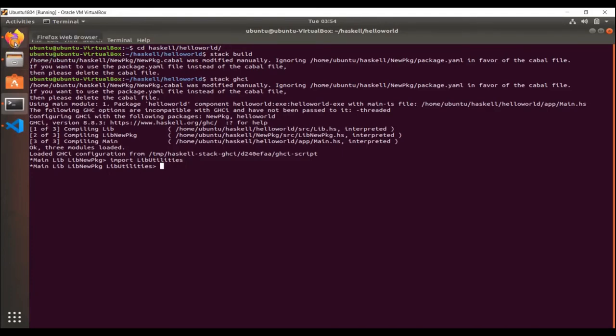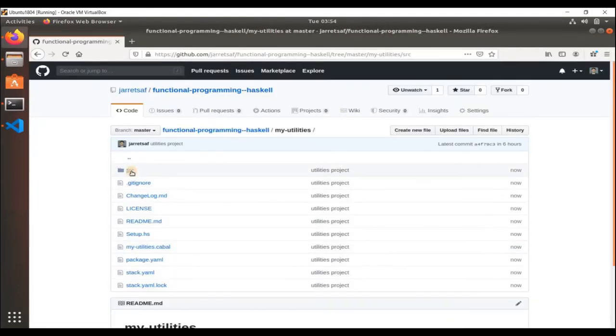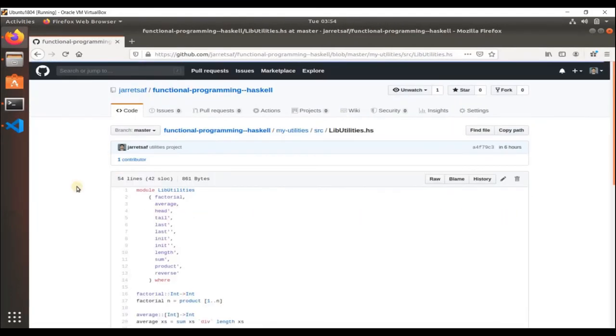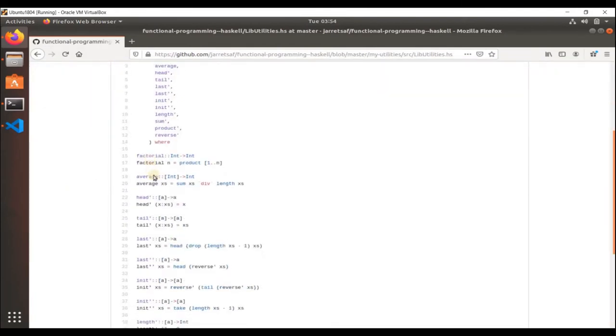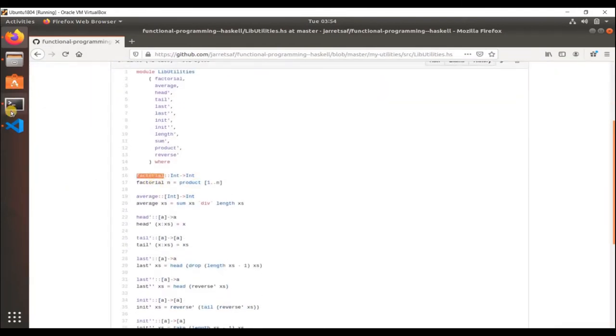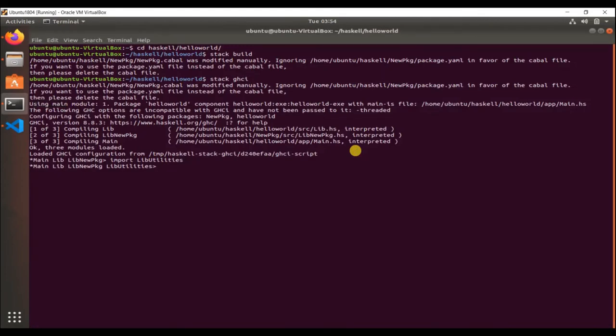Let's see what the functions are here. So here we have your factorial function. Let's see if factorial is working. Factorial 5 is 120, right? So that's how you would export your stack projects.